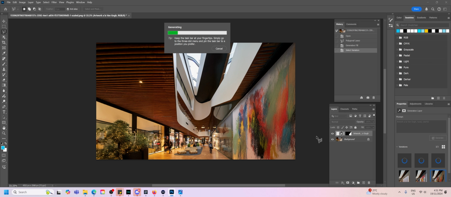The results are not what I had in mind, but they are surprisingly good. As a matter of fact, 2 of the results are better than what I had in mind, so I'm going to save both of them.